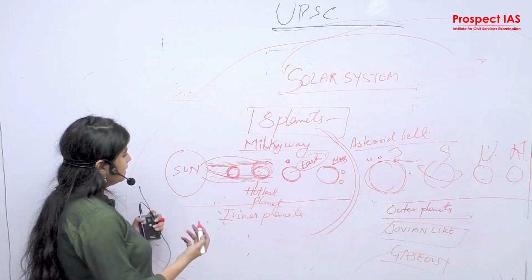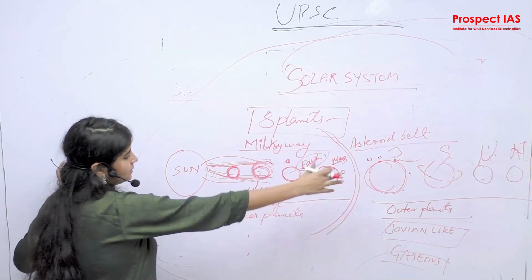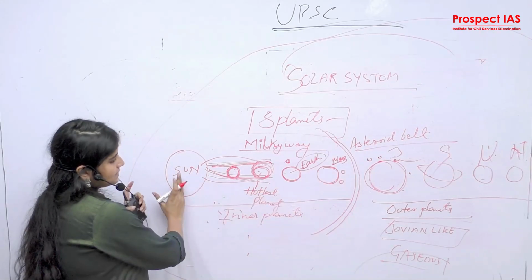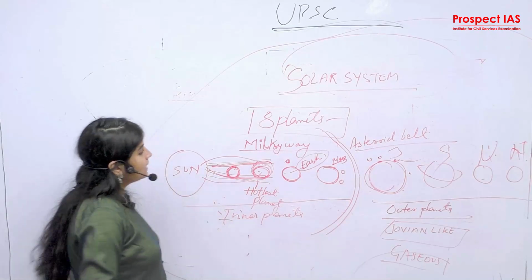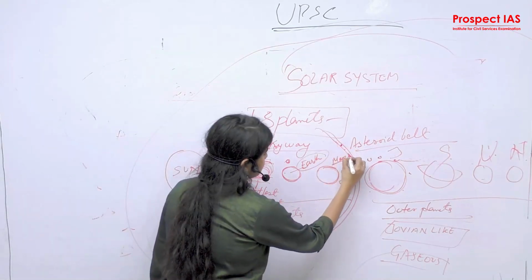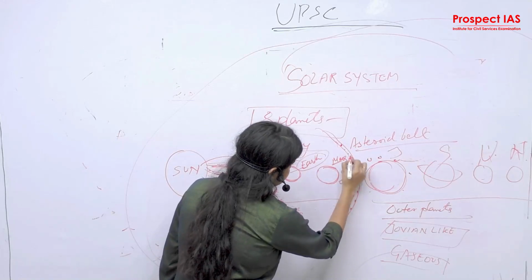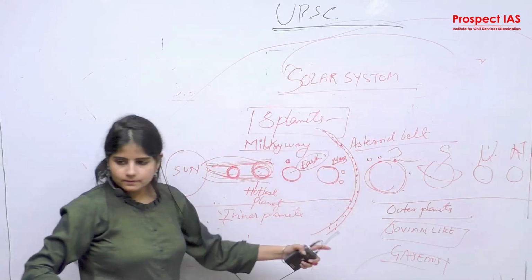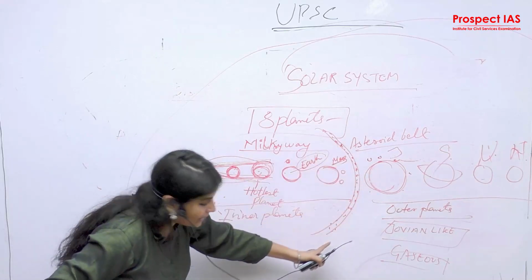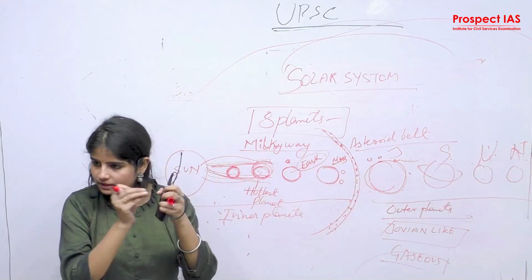Okay, so concept clear here. This is the solar system. It consists not only of the sun and 8 planets, it also has asteroid belts. This belt has tiny particles, right? It is channelized in a belt because of the gravitational pull between the particles.